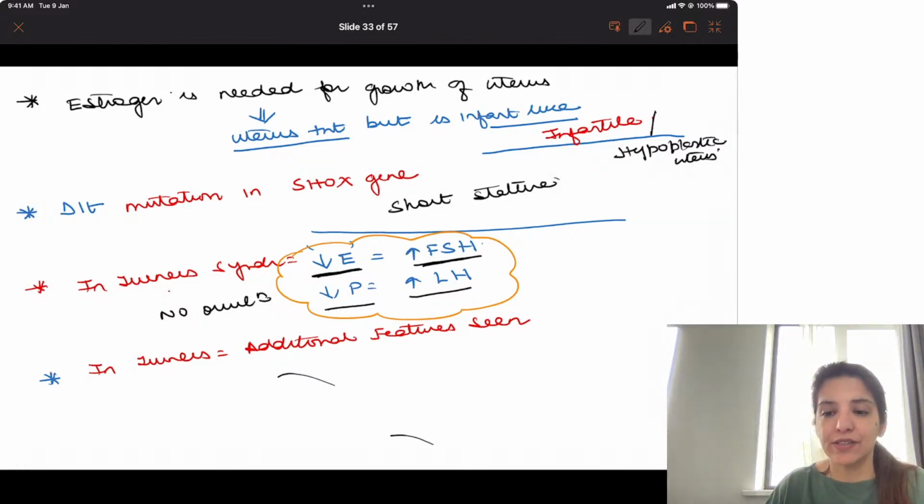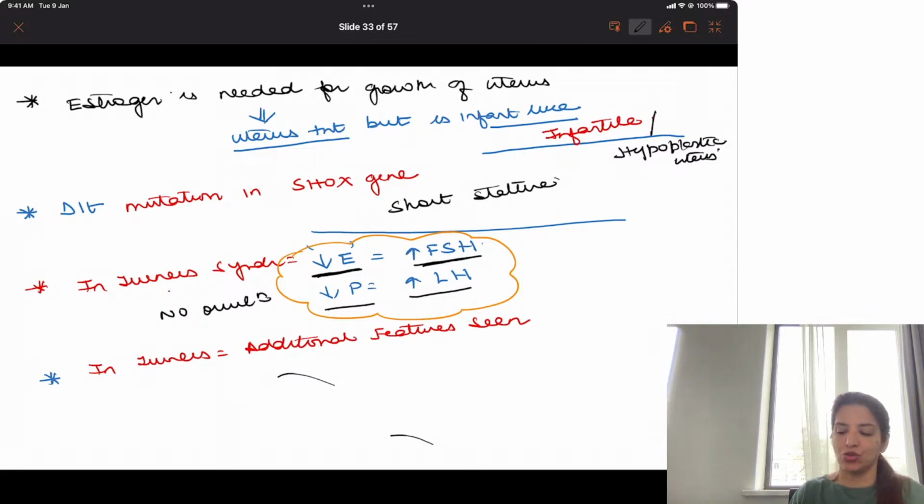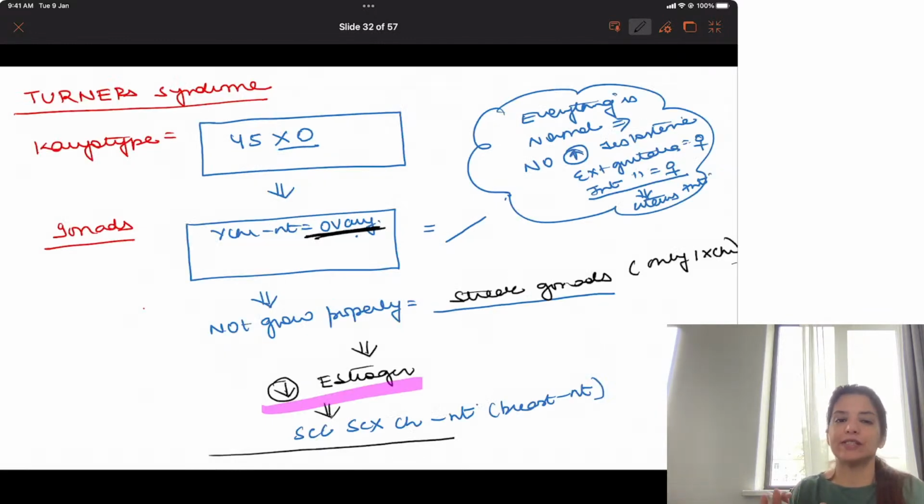Are you understanding this? So what happened in Turner's syndrome? In Turner's syndrome, the karyotype is 45XO. Because the karyotype is 45XO, the Y chromosome is absent, so the gonads will be ovaries, but because only one X chromosome is present, the gonads will be streak gonads, right?